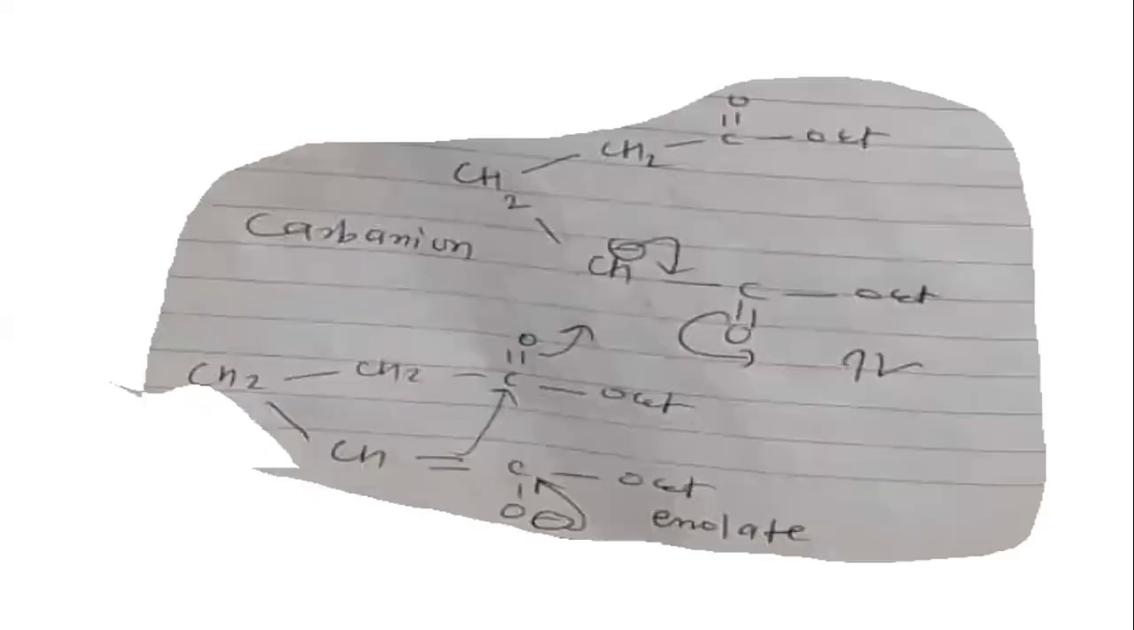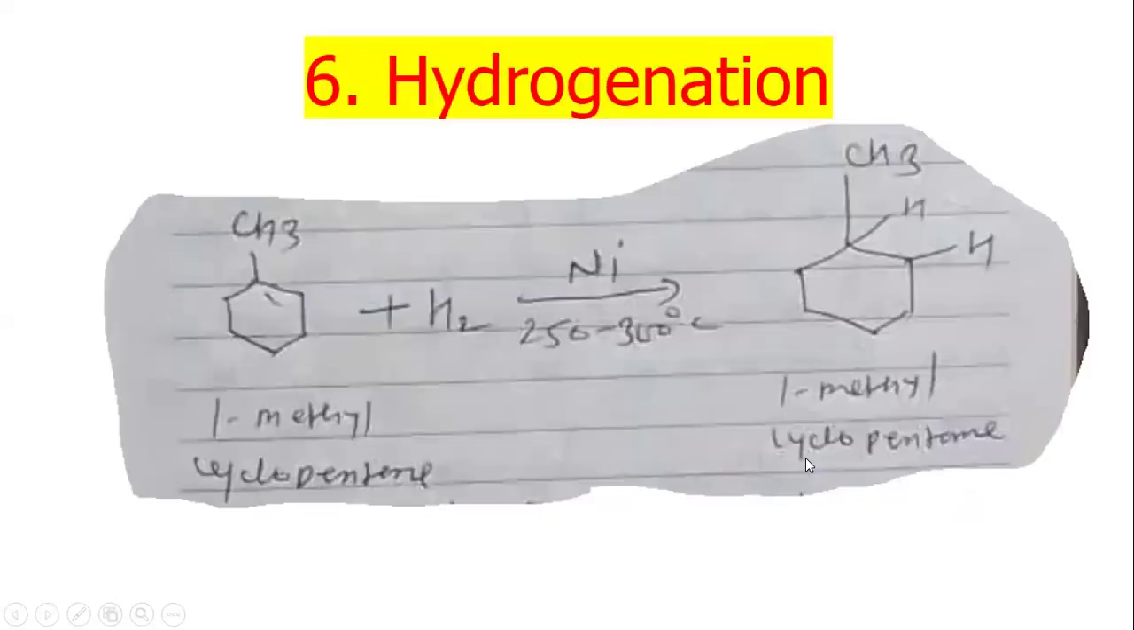Mechanism: first of all, the base dissociates to give a cation and an anion, and the anion abstracts the hydrogen and produces the carbanion, in which the electrons move toward this carbon and this electron toward the oxygen, and then come back, and this double bond is attacked by this carbon. The negative charge again comes back and removes the leaving group and produces the cyclic beta keto ester. Hydrogenation: methylcyclopentene reacts with hydrogen in the presence of nickel.